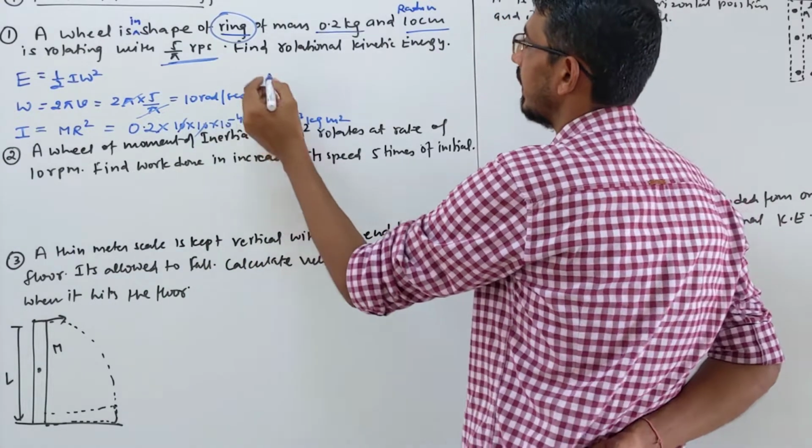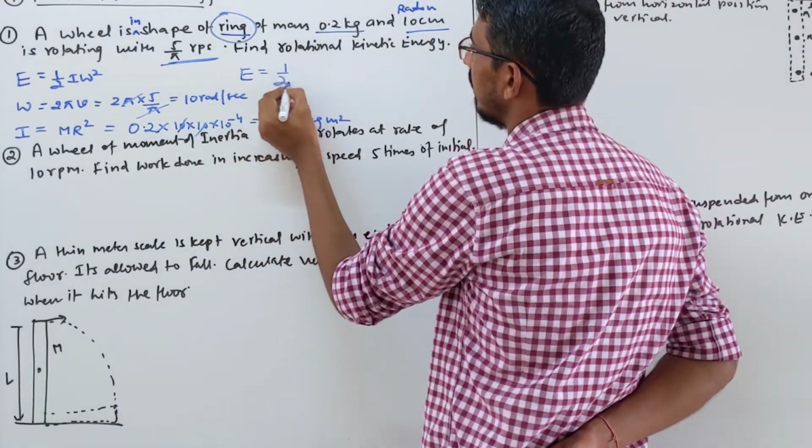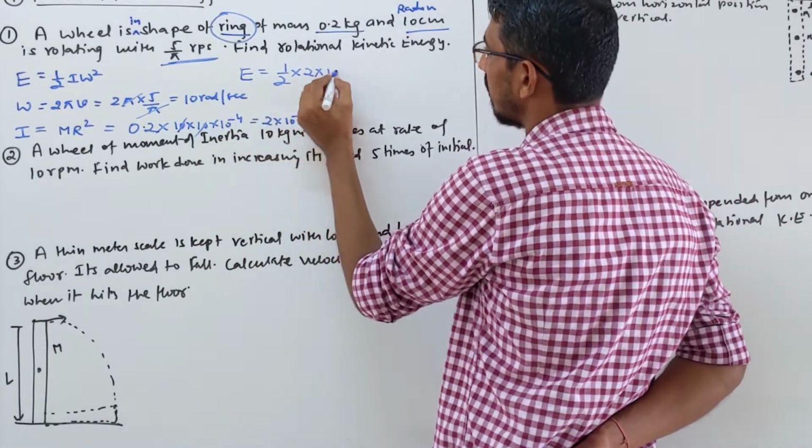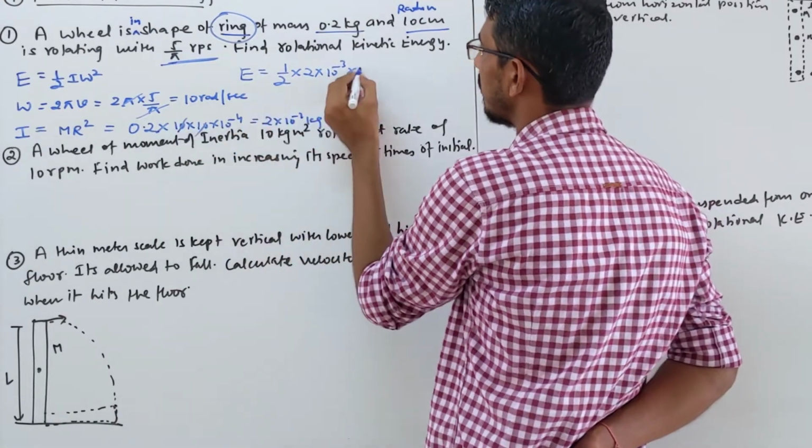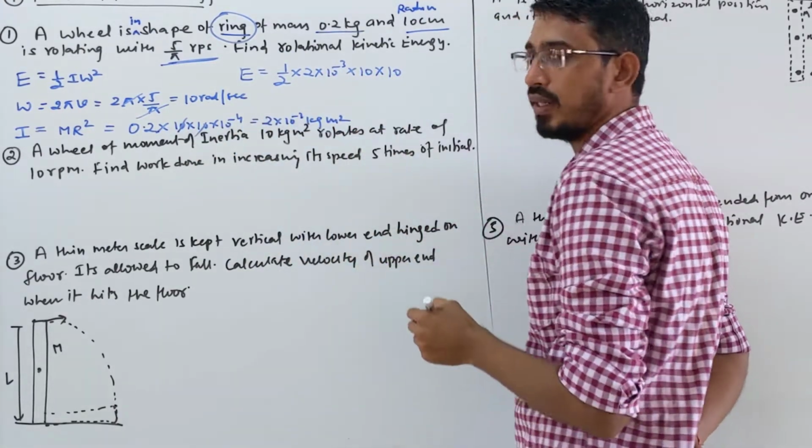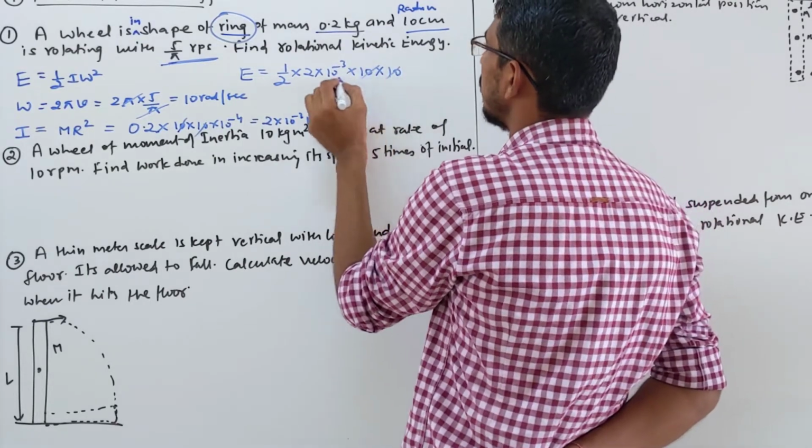Now you have to find energy. So this is your formula. Half inertia, we wrote here 2 into 10 power minus 3, and angular velocity we wrote here 10 into 10, omega square, right? So the zeros cancel again from here.